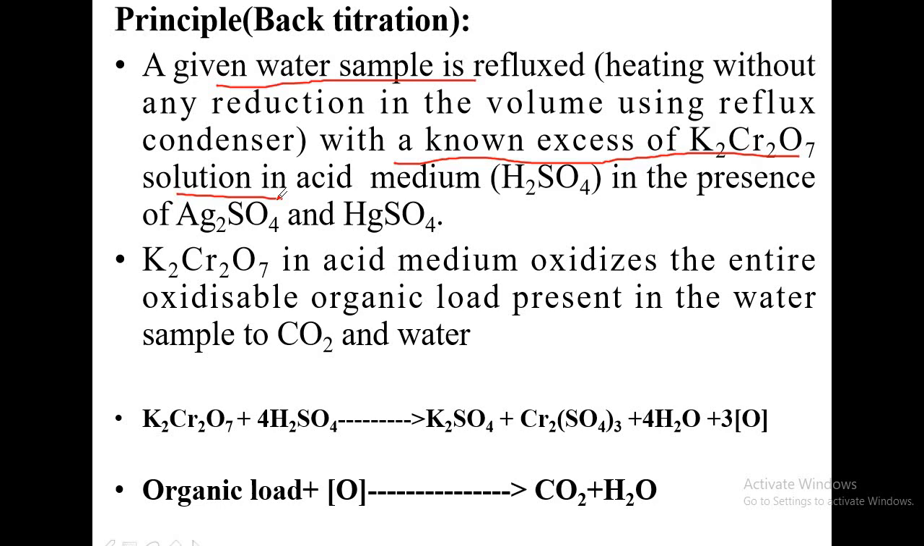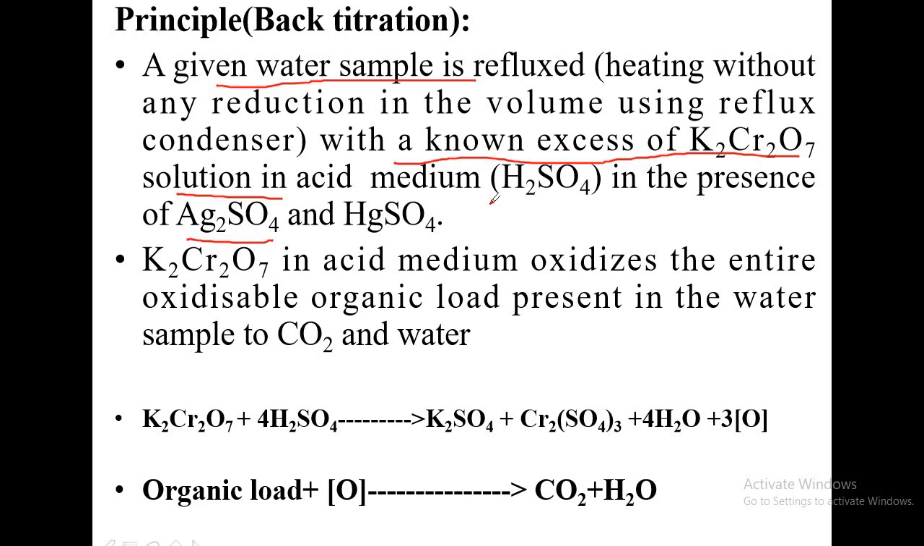So acidified potassium dichromate is the chemical used in order to oxidize the waste, and hence the name chemical oxygen demand. And this oxidation process is found to be accelerated in the presence of silver sulfate as a catalyst. Here silver sulfate, that is Ag2SO4, is used as a catalyst. So its role is catalyst. Catalyst is the one which enhances the rate of the reaction.